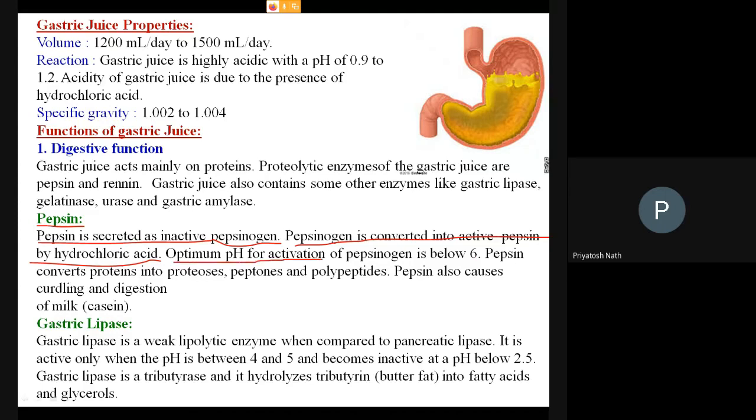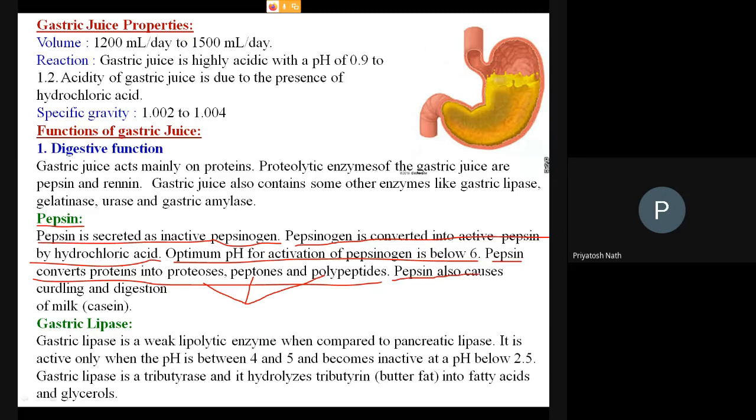Now the optimum pH for the activation of pepsinogen is below 6. For that reason, acid should be there. If there is no acid, then the pH will be higher, and in this condition the pepsinogen will not get activated into pepsin. Now the pepsin converts protein into proteoses, peptones, and polypeptides. These are the three different protein structures they convert into after digestion.